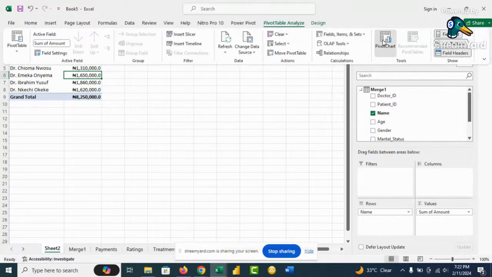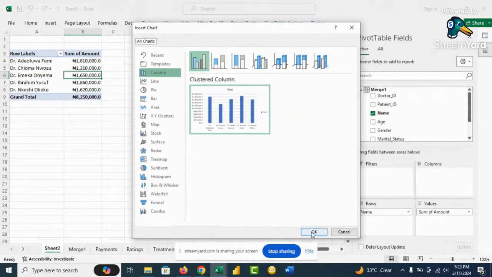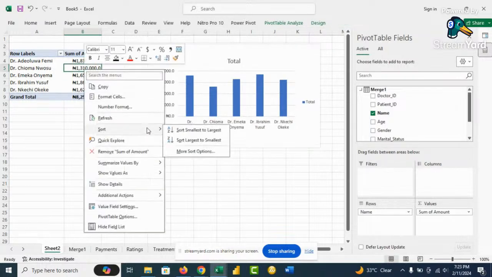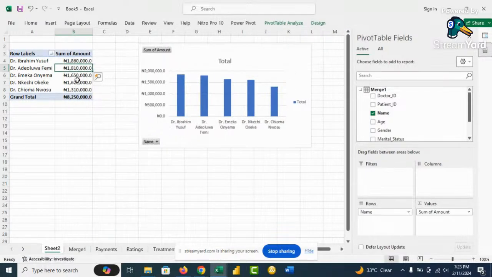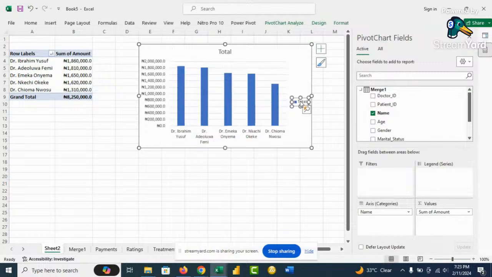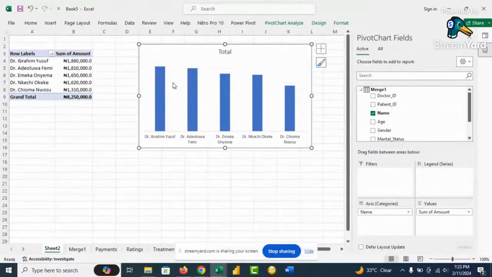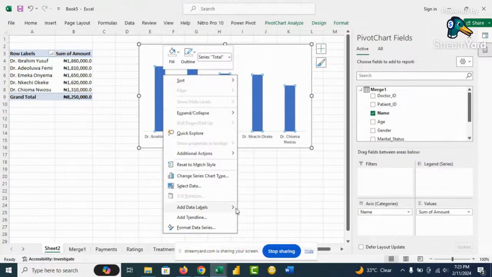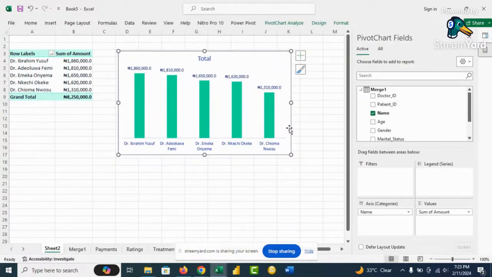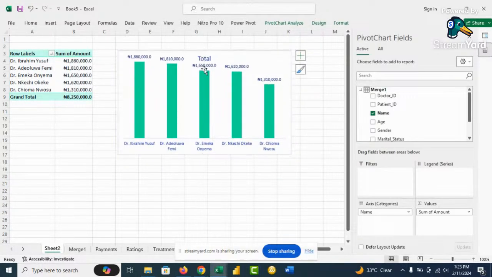And if we want to quickly create a chart to represent this, we need to filter first. So right click and filter. So that means Dr. Ibrahim Yusuf is the highest, then Dr. Chioma Osu is the lowest. So we can quickly edit this to come up this way, and we can add the data labels if we want to. And also I can use my own colors. Okay. So this gives us the first answer, the first analysis. You can see that quickly.